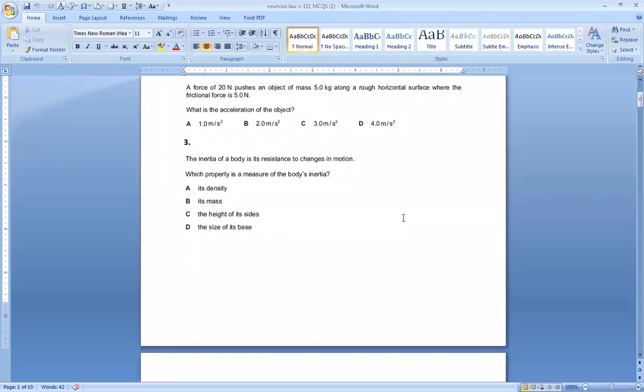Inertia of a body is its resistance to change in motion. So this is the definition of inertia. Which property measures the body's inertia? As we said in the definition, inertia is the property of matter or mass. So it is its mass. Mass measures the inertia. The heavier bodies have greater inertia, lighter bodies have less inertia. So the option is B.